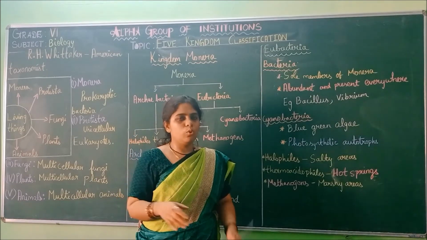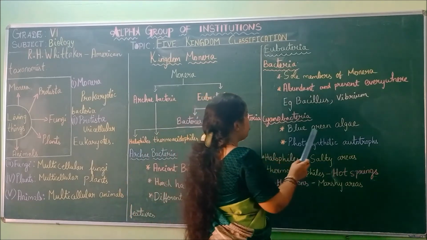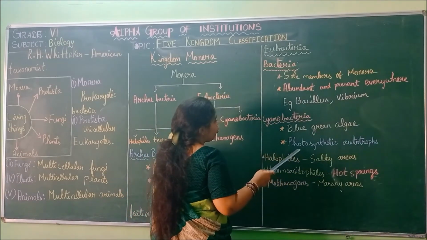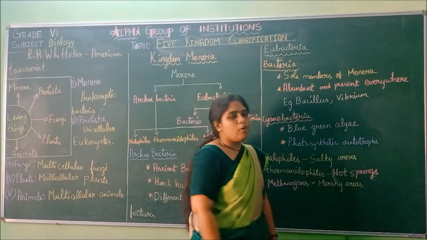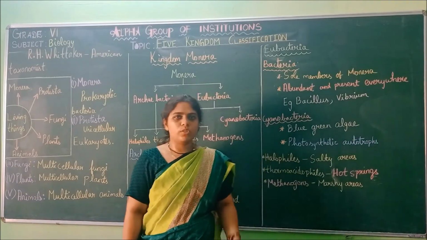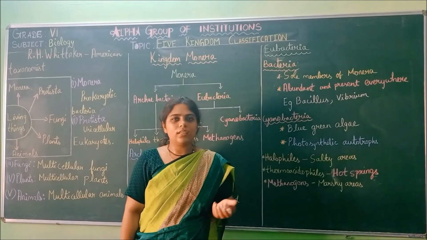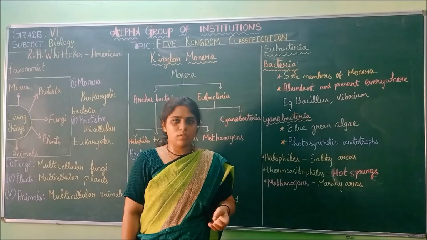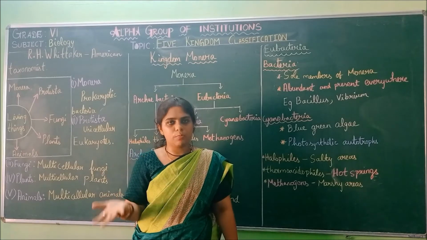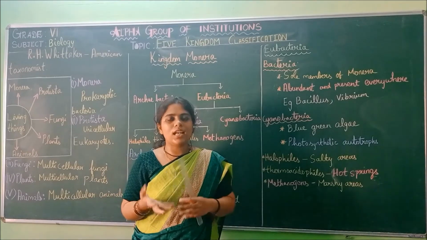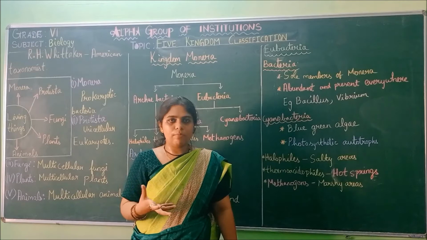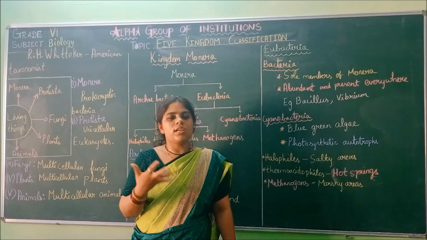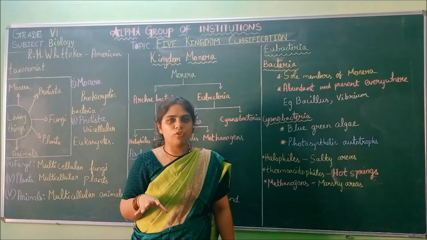So these are the blue-green algae, and they are photosynthetic autotrophs. Why? Because they have the green color, so photosynthesis is possible. Since chlorophyll is present, with the help of sunlight, water and carbon dioxide, they can produce starch. That is the nutrition for the plant.